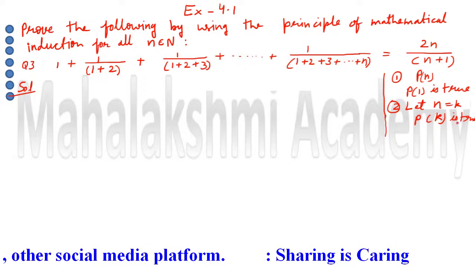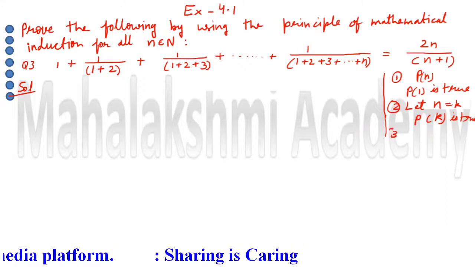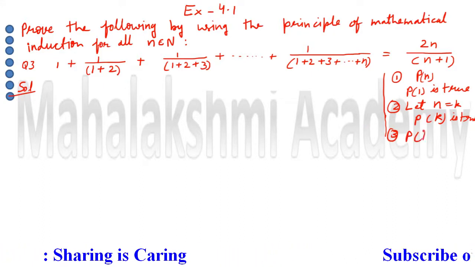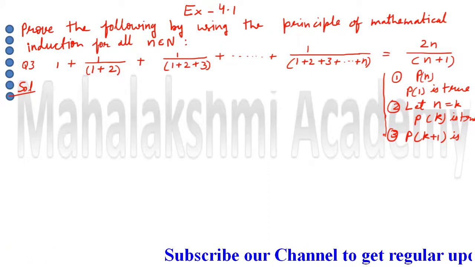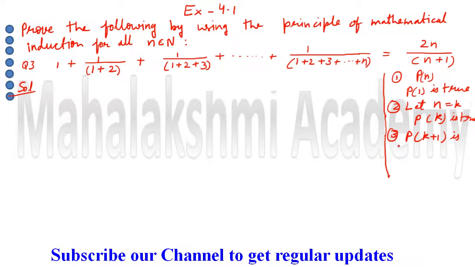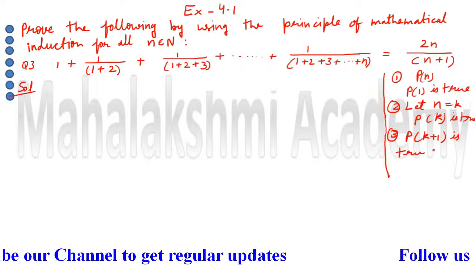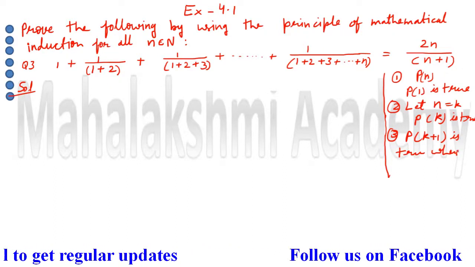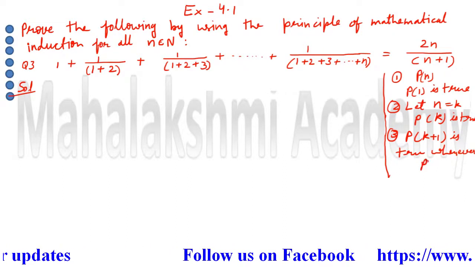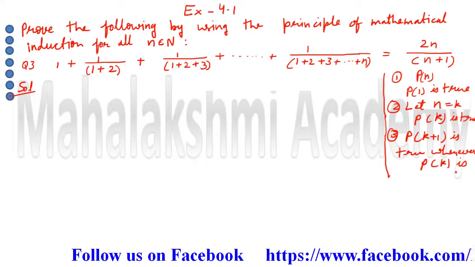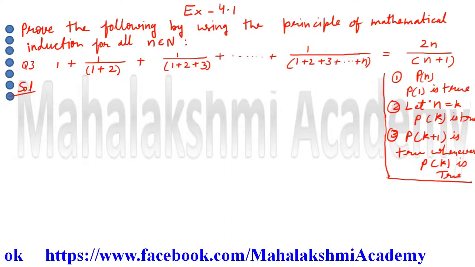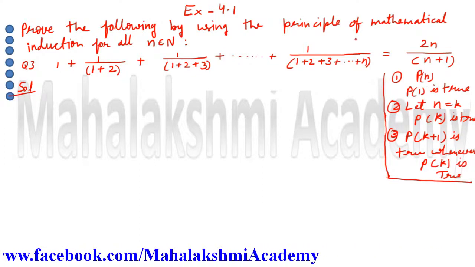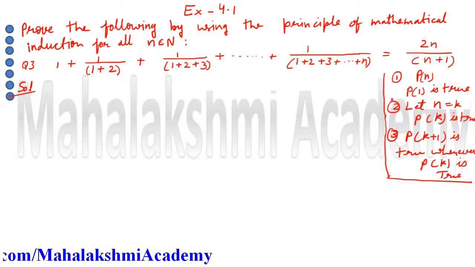Now in the third step, we have to prove Pk plus 1 is true whenever Pk is true. So the principle of mathematical induction depends on these 3 steps.